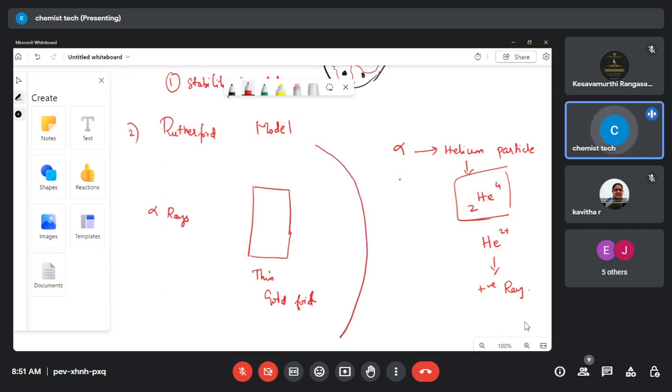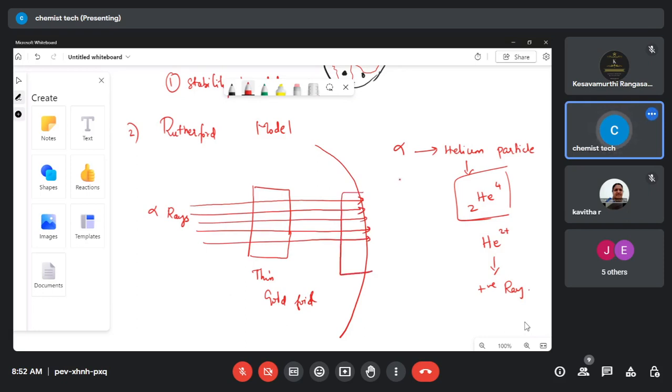What is the use of zinc sulfide? What's the purpose of zinc sulfide here? The shiny... very good. It is a phosphorescent material, or we can even say a fluorescent material. If any light particle falls on the zinc sulfide, it will start to glow. That is the use of the zinc sulfide screen. So some of the alpha rays pass through the gold foil, and we can see a bright spotlight on this region.